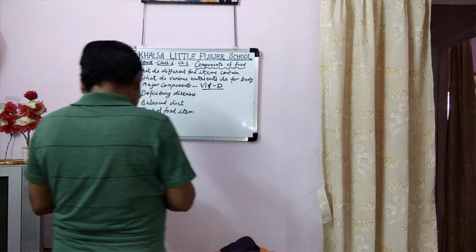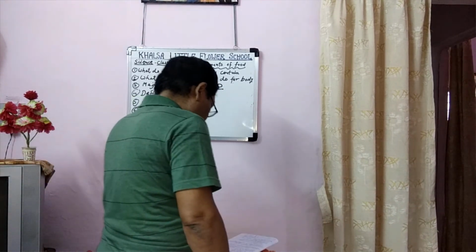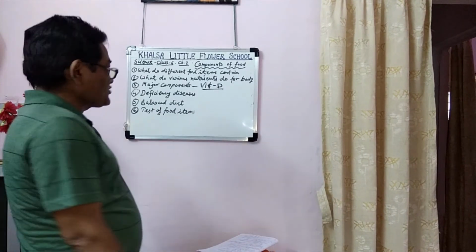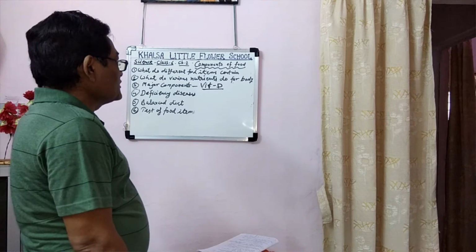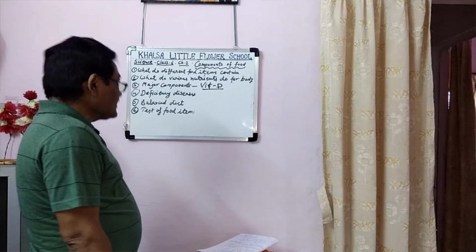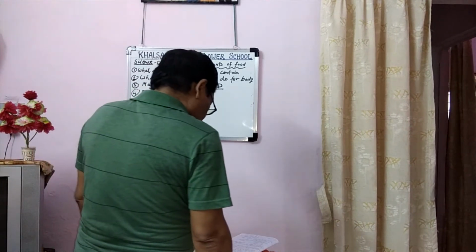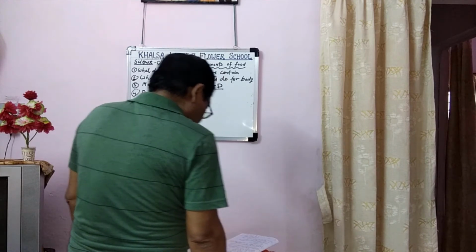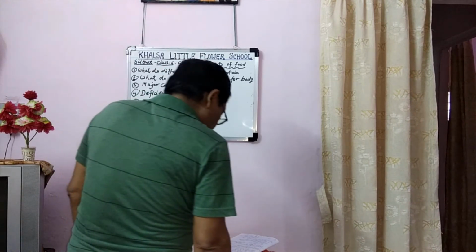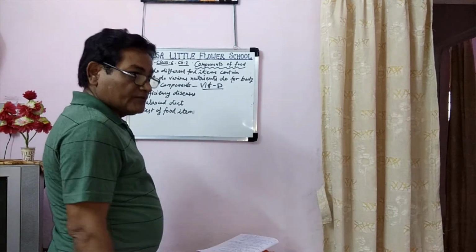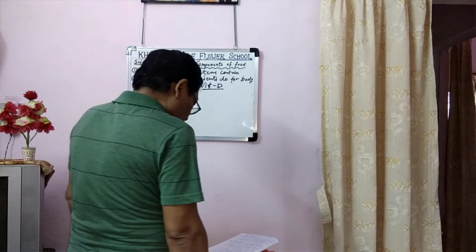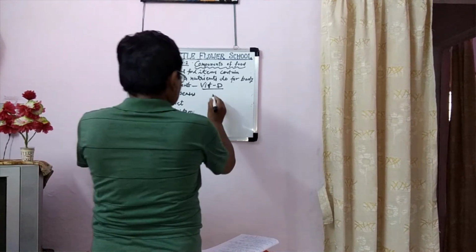Vitamin D. Its sources are milk, butter, fish, etc. So we should drink milk regularly, and its main function is to promote calcium absorption and maintain the calcium level in the body. Its deficiency disease is rickets.